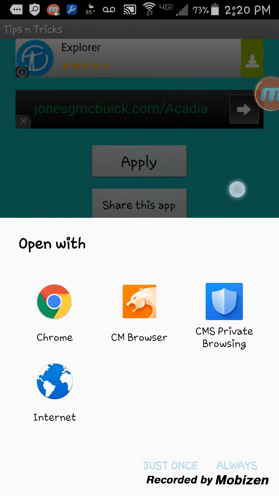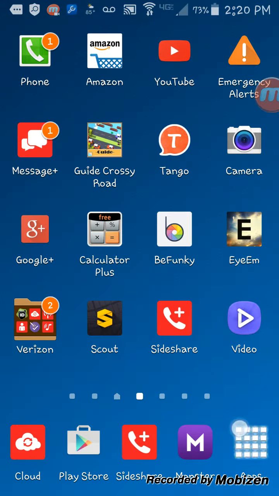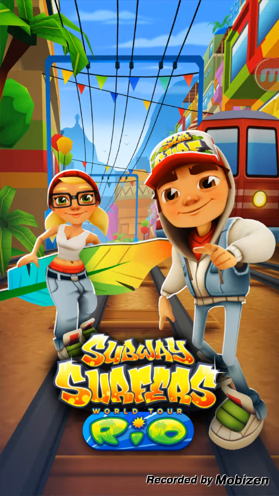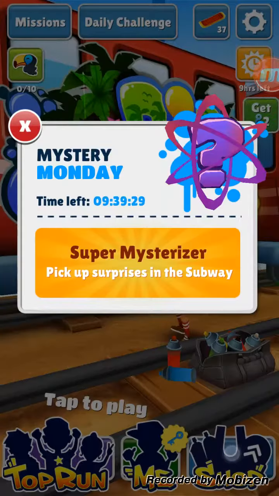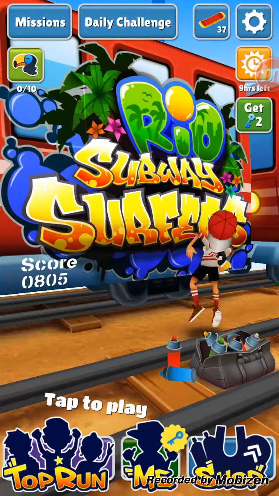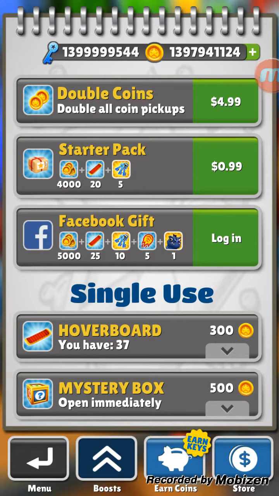So all I have to do is go back to Subway Surfers. And when you hit clear data, it erases about everything, but it keeps some things, it's kind of complicated to explain. But so yeah, let it load up here. As you can see, I'm refilled with 13 million keys and coins.